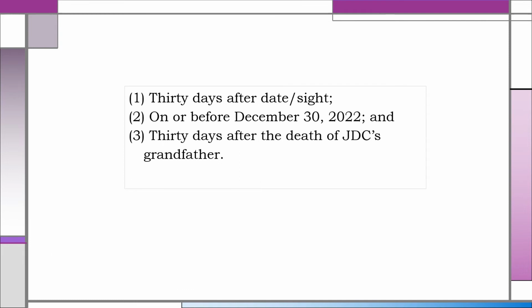Based on Section 4, the following are determinable future time. 1. 30 days after date or 30 days after sight. 2. On or before December 30, 2022. And 3. 30 days after the death of JDC's grandfather.